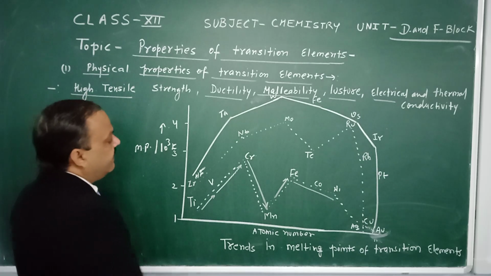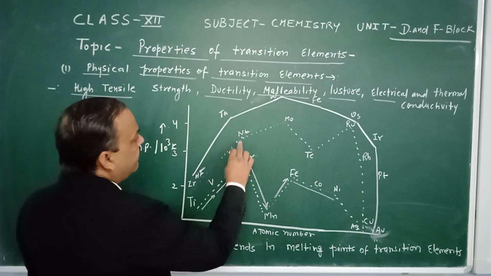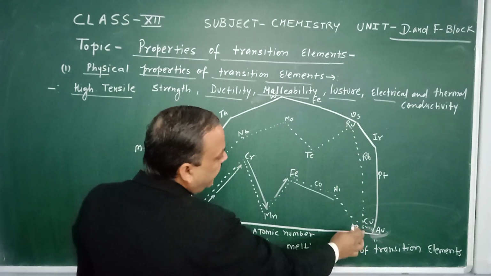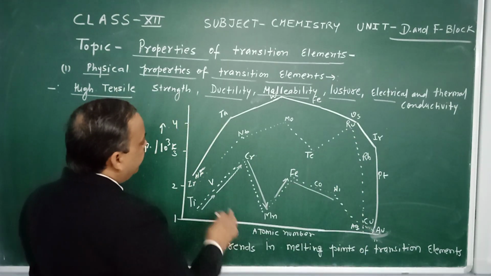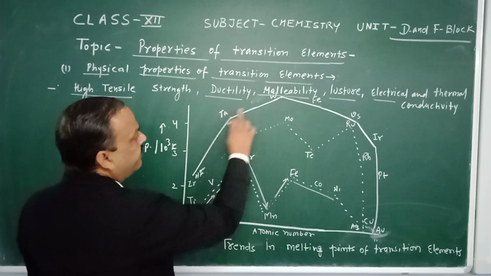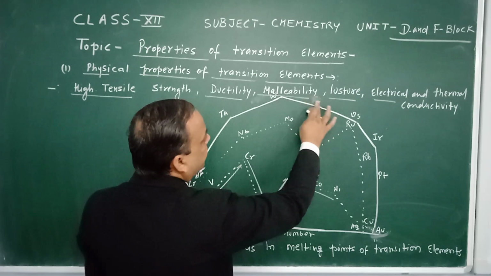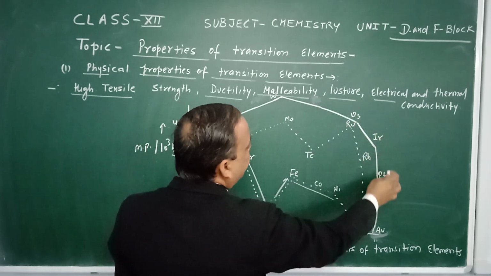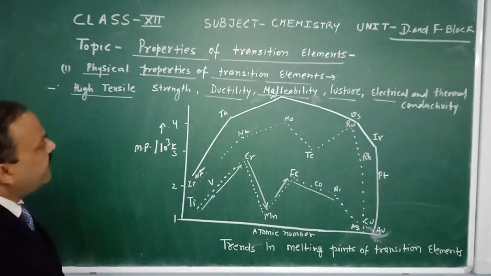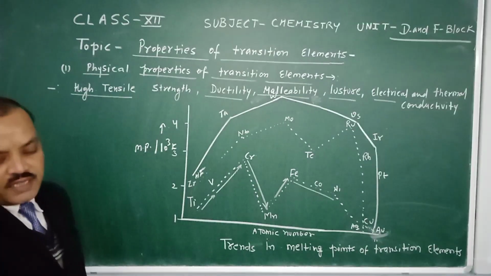Same thing we observe in the fourth series: zirconium, niobium, molybdenum, technetium, ruthenium, rhodium, and silver. Then in the last series: hafnium, tantalum, tungsten, then osmium, iridium, and platinum. Such a change in melting point we observe in the physical properties.